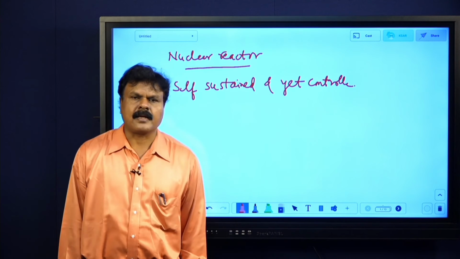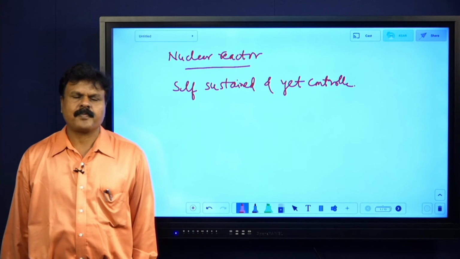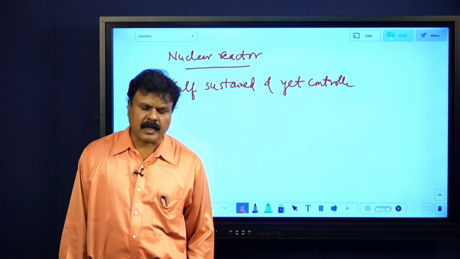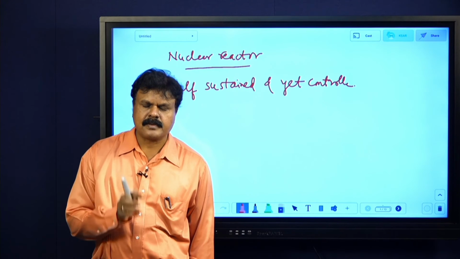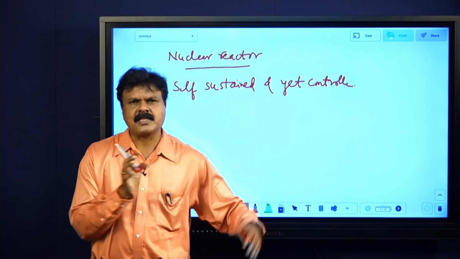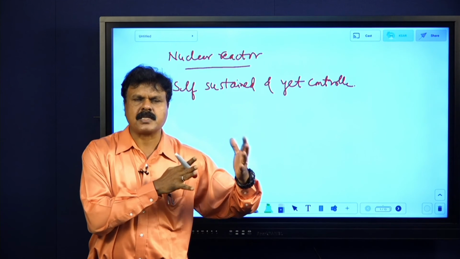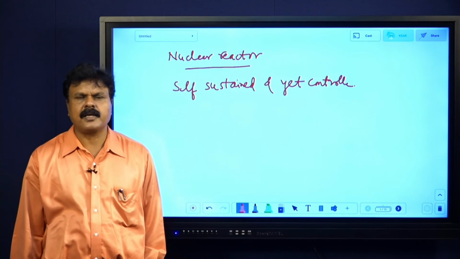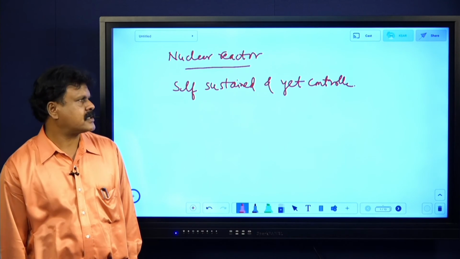In nuclear reactors there are 3 types: breeder reactors, power reactors, and research reactors. Breeder reactors convert fertile material into fissile material, research reactors are used only for research purposes, and power reactors are used to produce power on a large scale.